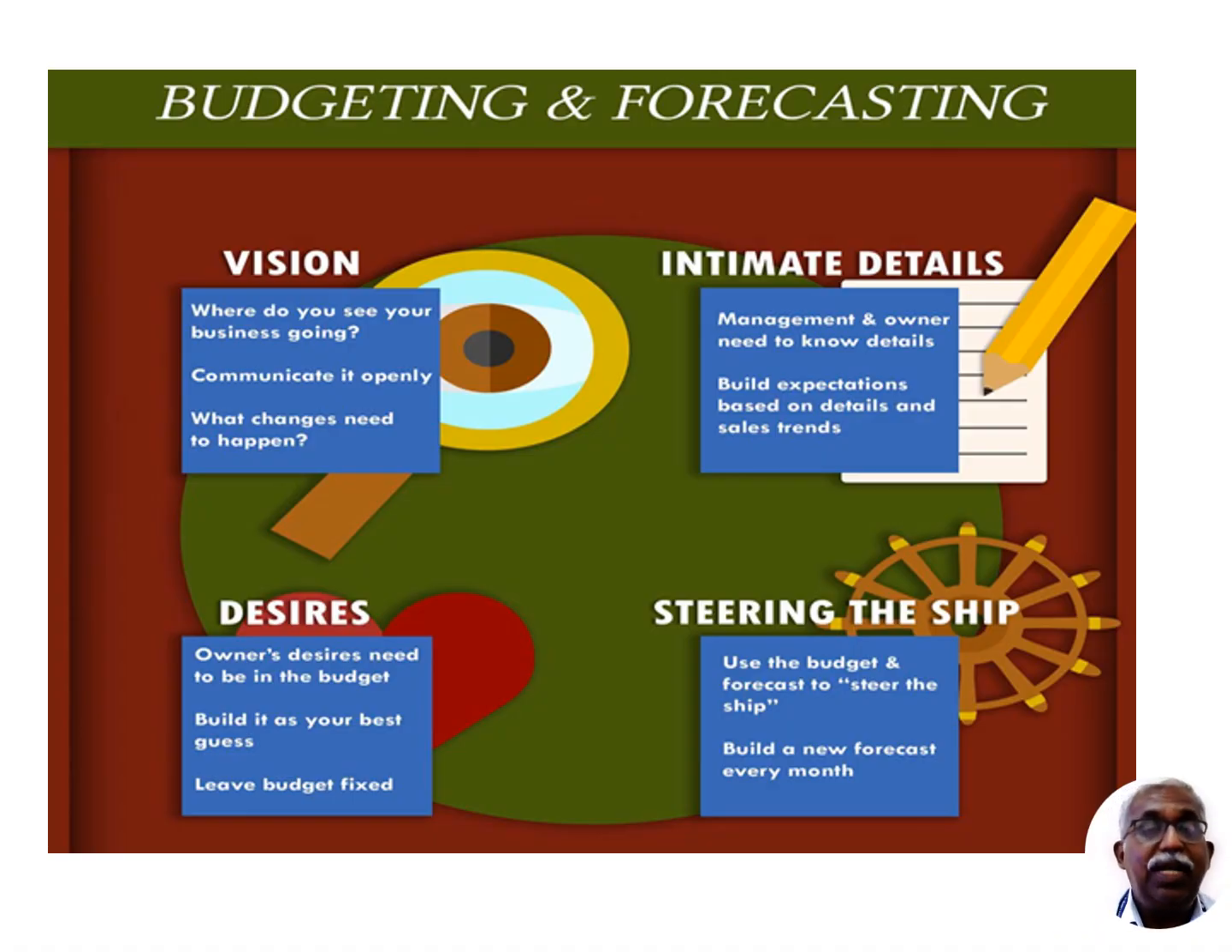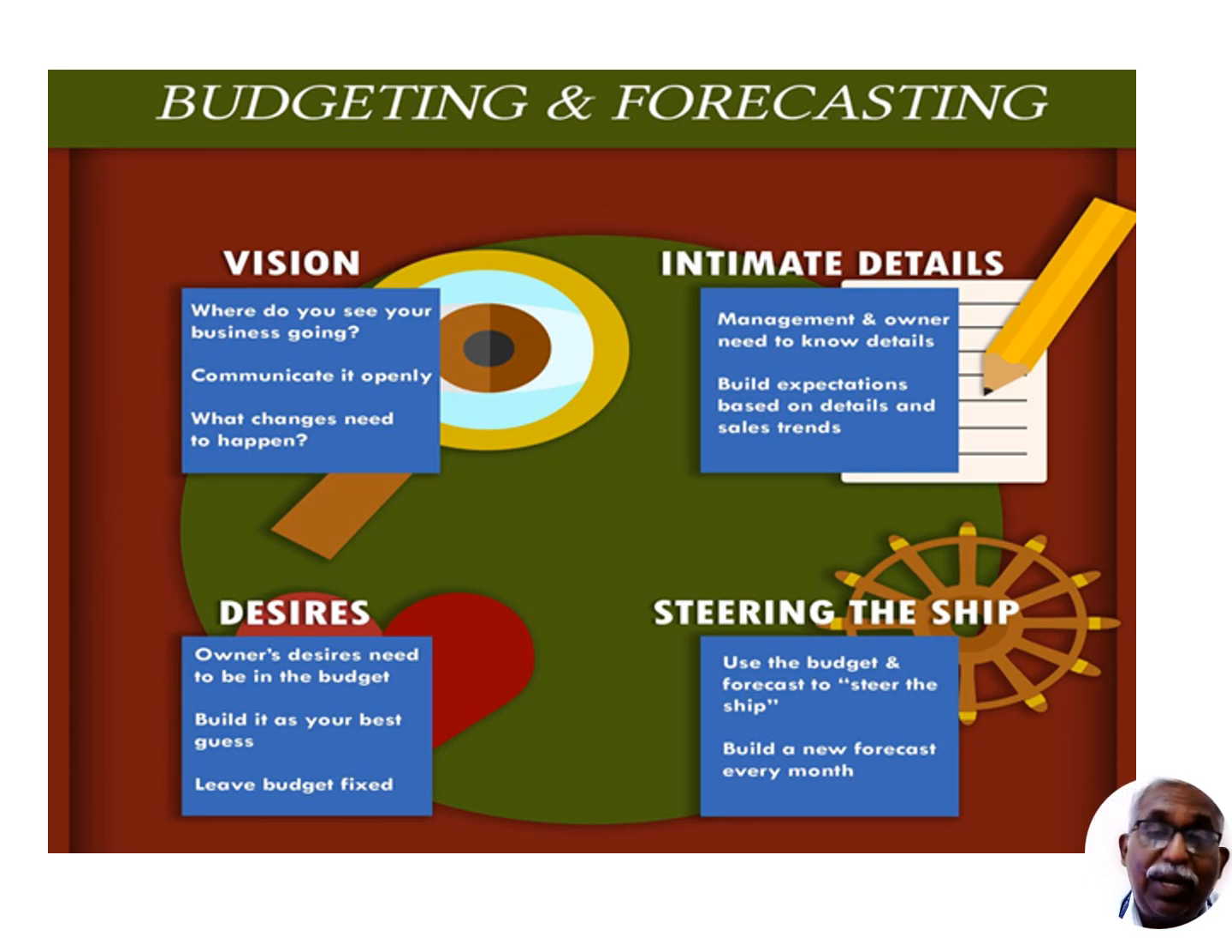Now, in the budget and forecasting, we have four major headings: vision, then detail, steering, desire. Vision statement: where do you see your business? Where is your business? Understanding of your business. That is our vision. What changes need to happen?